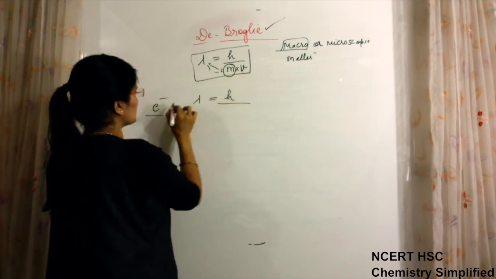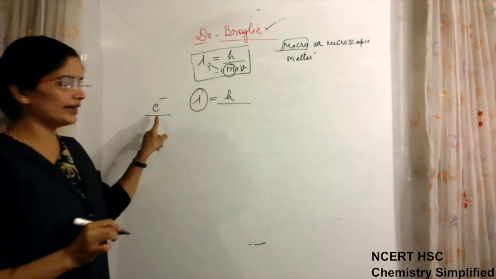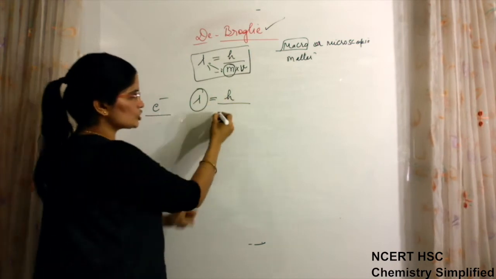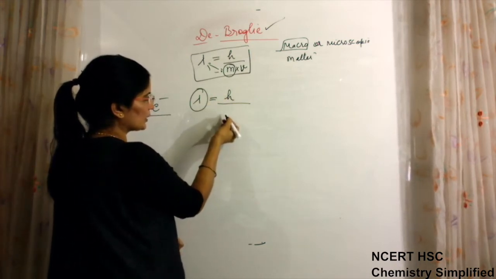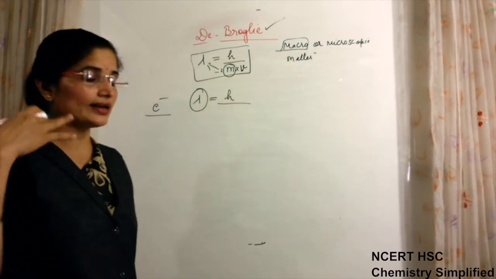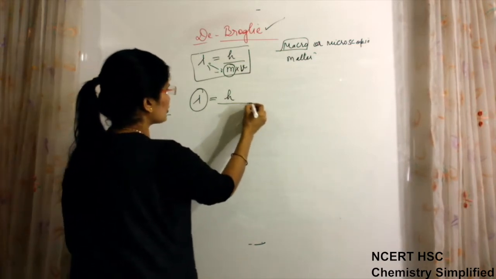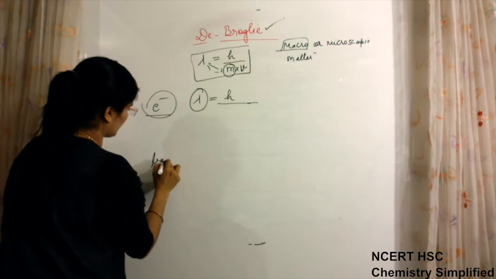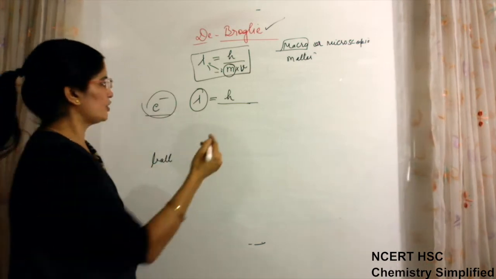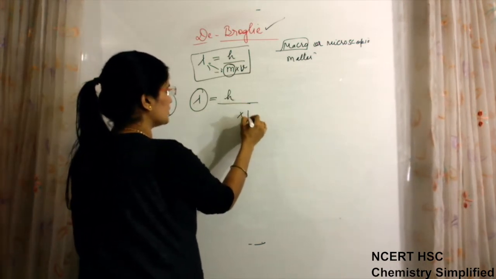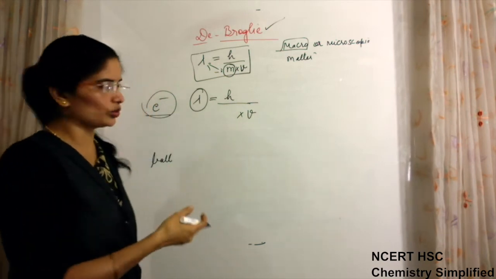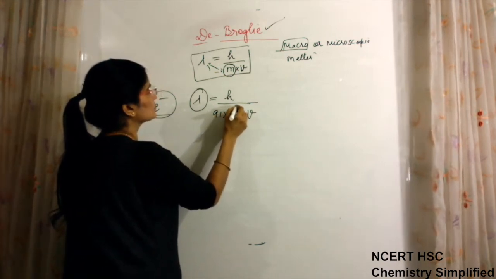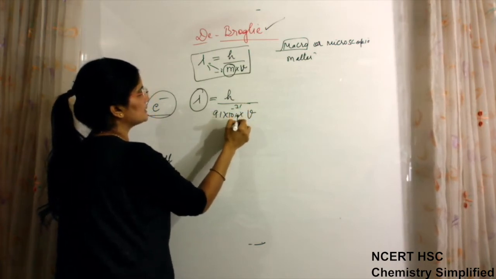When we use this to find the wavelength of an electron, h and the mass of the electron will be placed here: 9.1 × 10⁻³¹ kg. And suppose both of them, an electron and a ball, are moving with the same velocity, so h is constant, v is also constant, the same for both, and mass we are keeping for the ball as 1 kg.